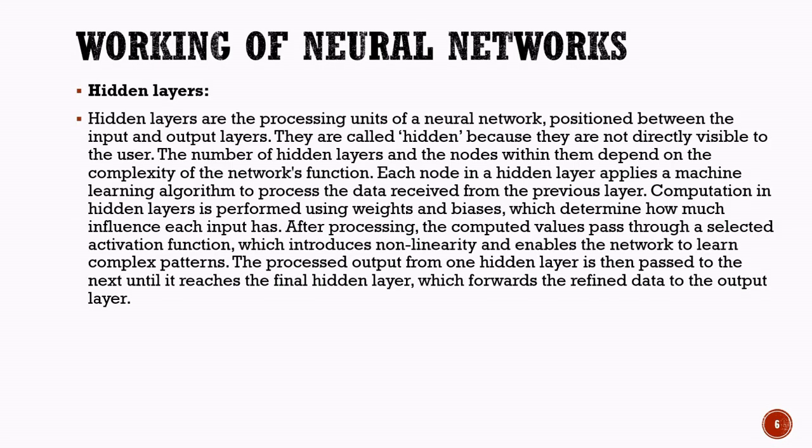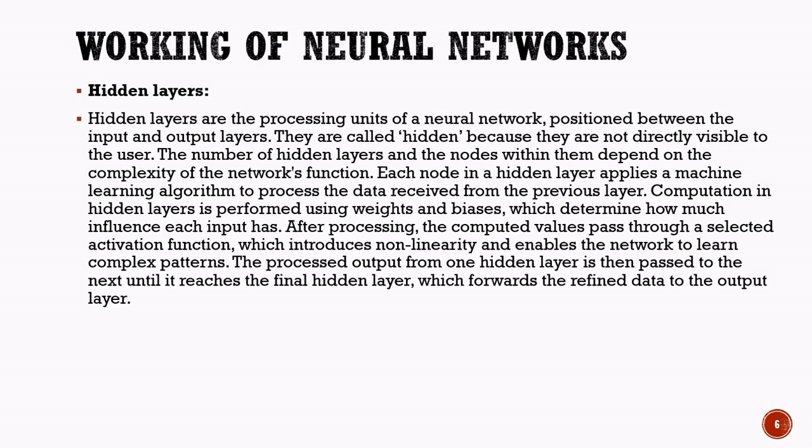Working of neural networks: hidden layers. Now let us move to the most important part of a neural network, known as the hidden layers. Hidden layers are the processing units of a neural network and are located between the input layer and the output layer. They are called hidden because users cannot directly see what happens inside them. The number of hidden layers and the number of nodes within each layer depend on the complexity of the problem being solved. Simple tasks may require only a few hidden layers, while complex tasks such as image recognition or language translation may require many layers.